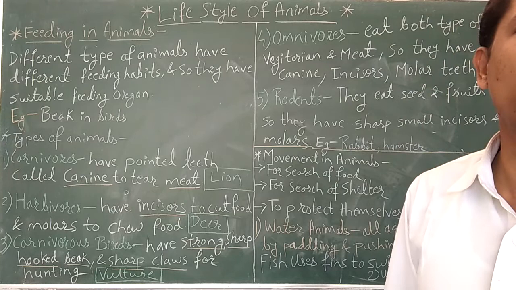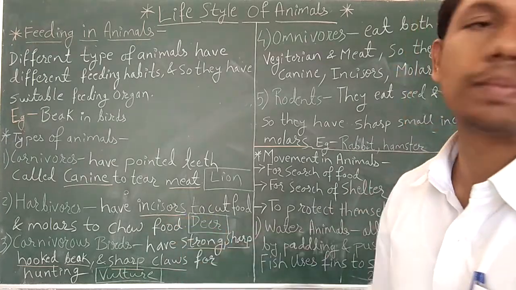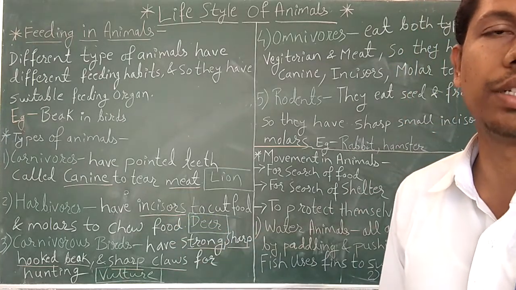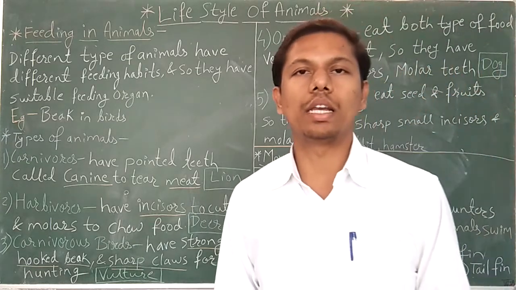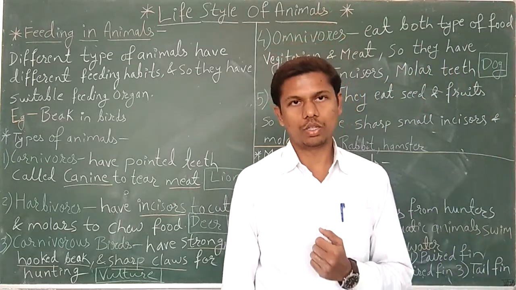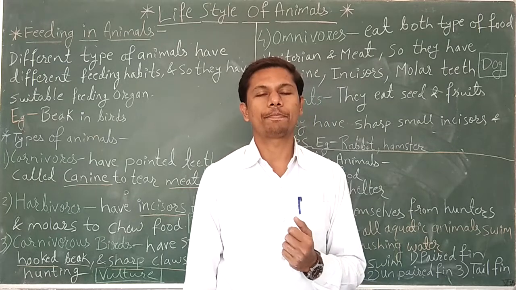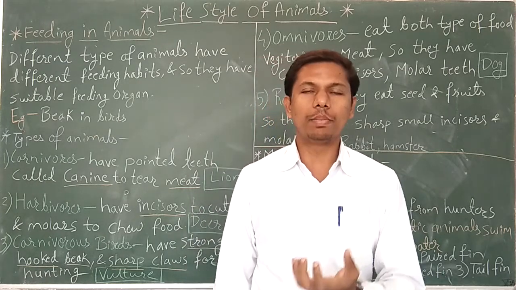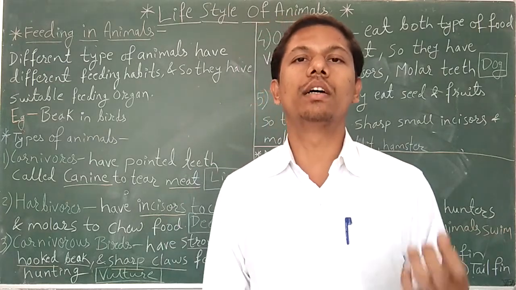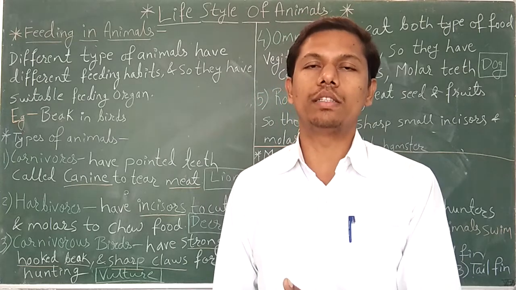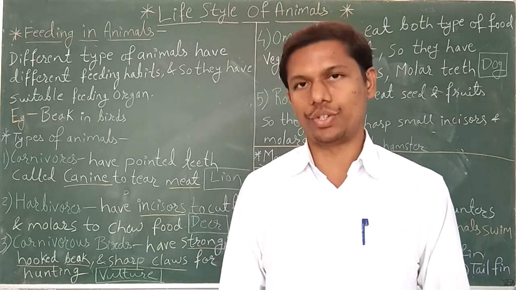Then the third type is carnivorous birds. What are carnivorous birds? These birds only eat other organisms, meat and flesh.